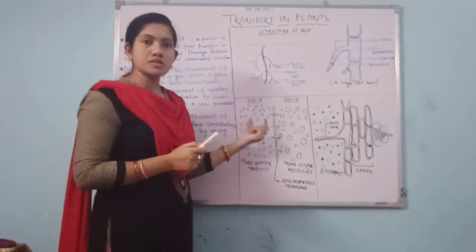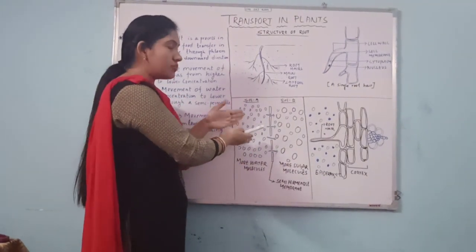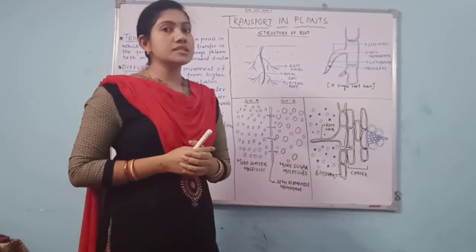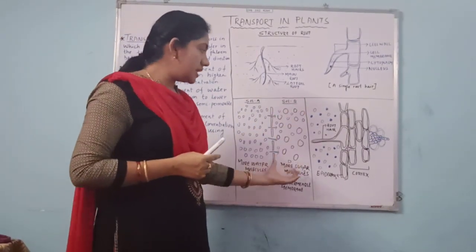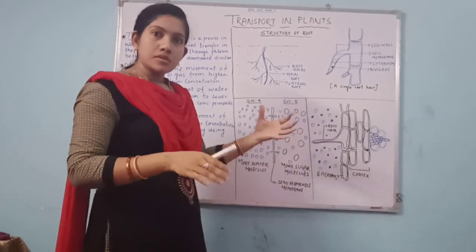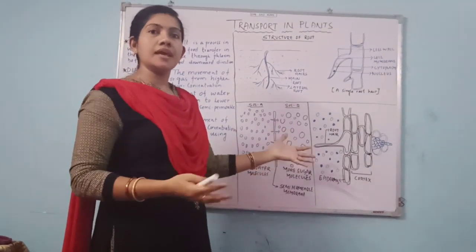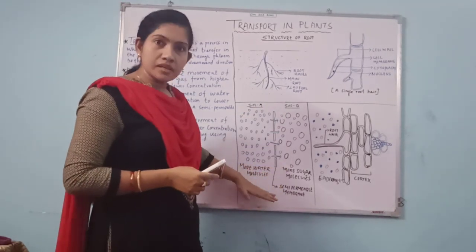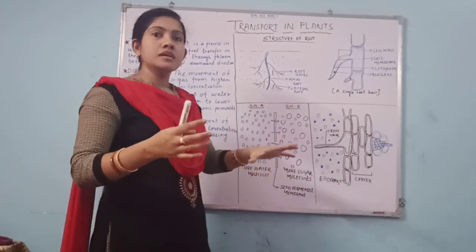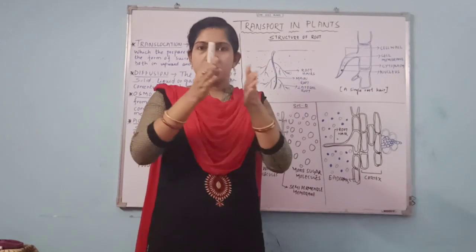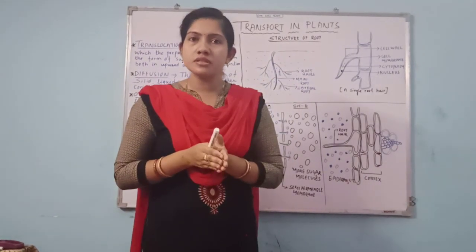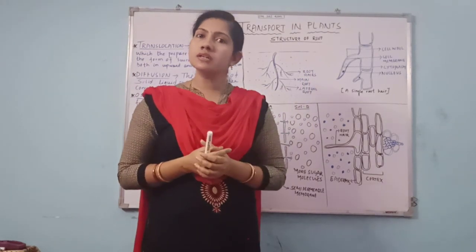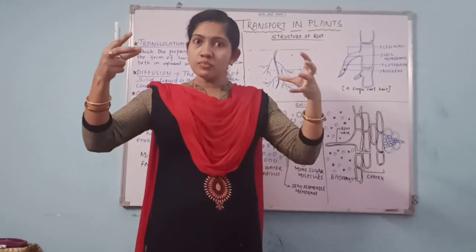As water particles are small in size, they will move from solution A to solution B, and after some time we can see that solution B contains a little more water than earlier. So this is what I want to tell you: whenever there is a concentration difference, one side with higher concentration and one with lower concentration, then movement always takes place.